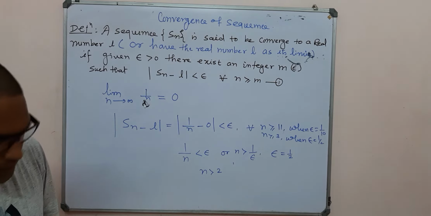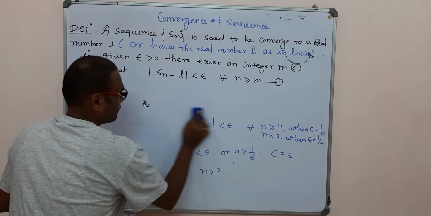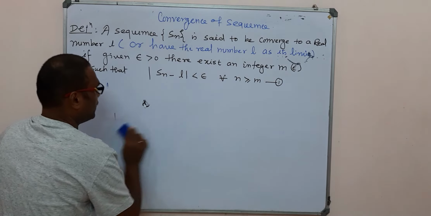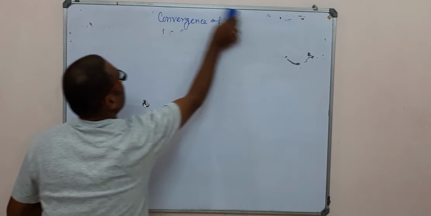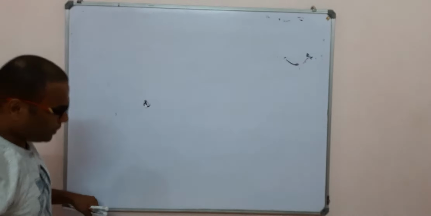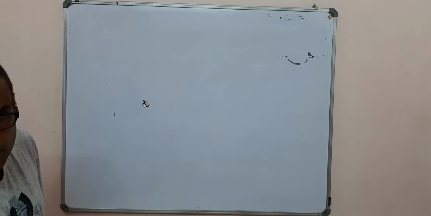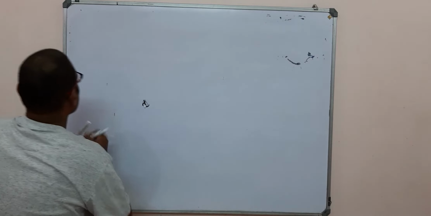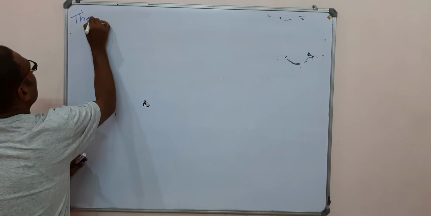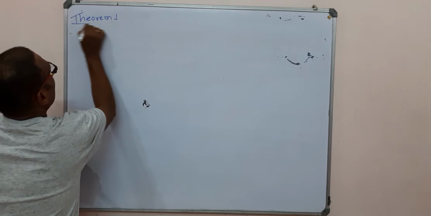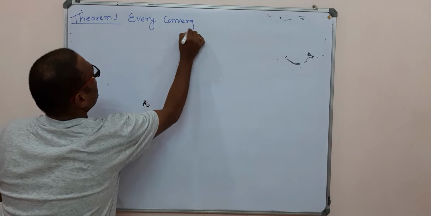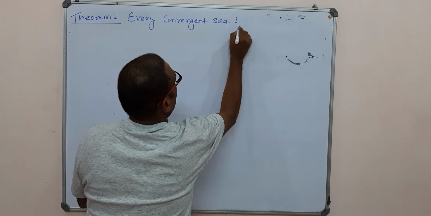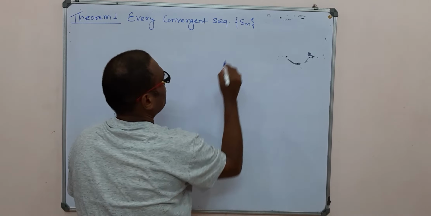Now we discuss some basic properties or basic theorems related to the limit of a sequence or the convergence of a sequence. The first theorem: every convergent sequence is bounded. Theorem 1: every convergent sequence Sn, that is a sequence of real numbers, is bounded.